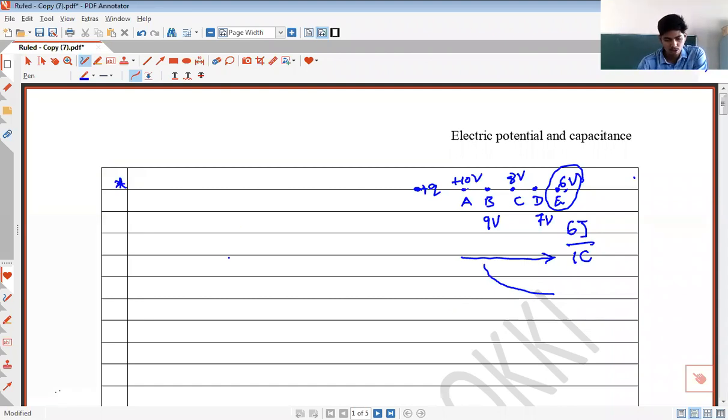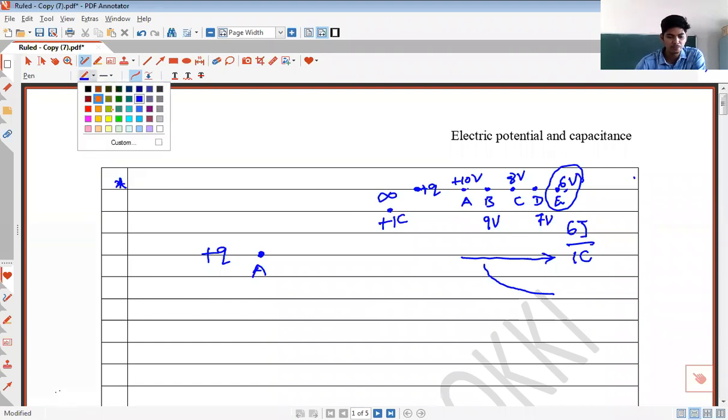With this, suppose I have a source charge here, and I have some point A here. Point A is close to the source charge, and let us suppose this is infinity. Let us suppose this is infinity, and I have a charge of 1 coulomb placed at infinity. Now, I want to move this charge of 1 coulomb from infinity to point A. What I do is, I'll choose 3 paths to move the charge from infinity to point A.